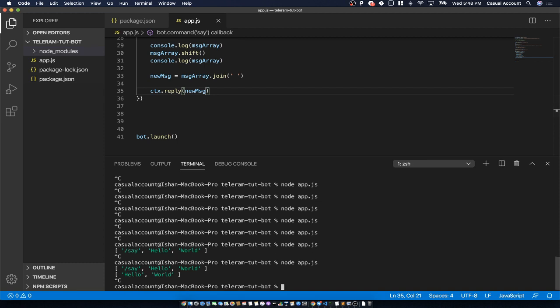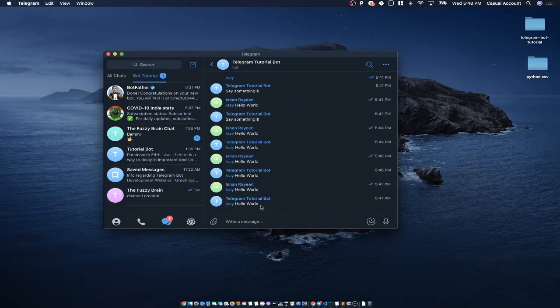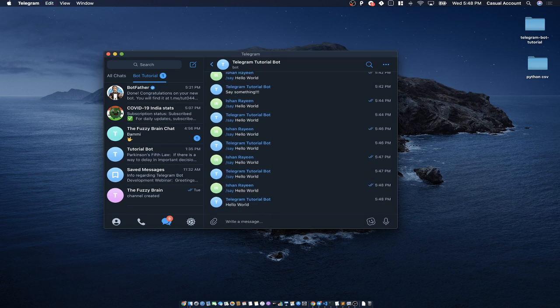Now run this app again, get back to our application, and see what the response is now. Say hello world. Oh yeah. So we have created a first command which will just get the input from the user and the bot will reply with it. For example, I want to say something else. For example, say hello sir. Now it will say hello sir.